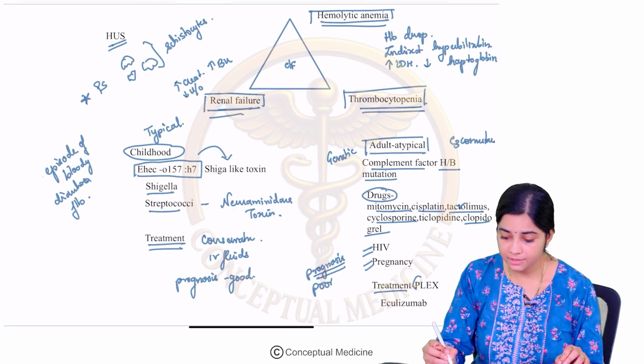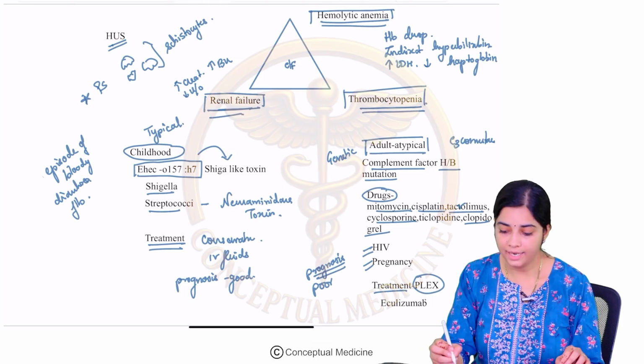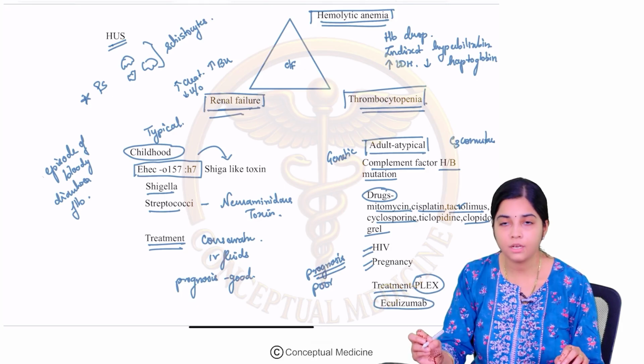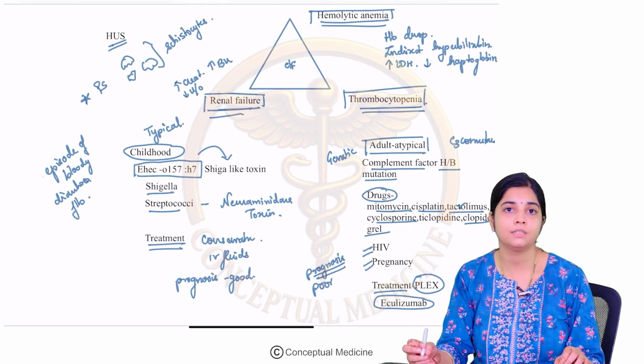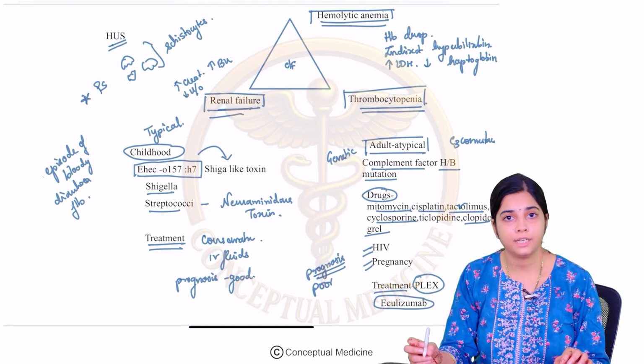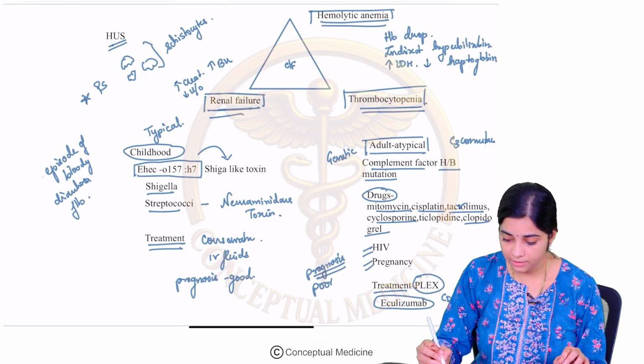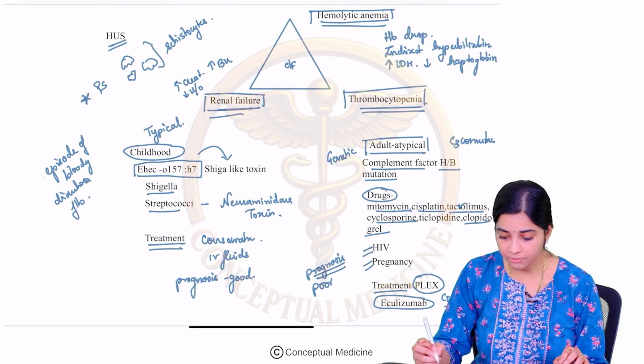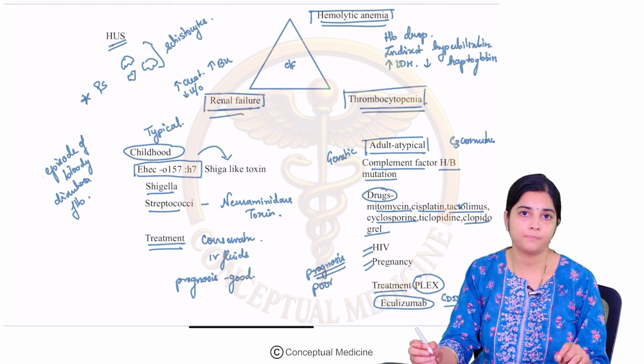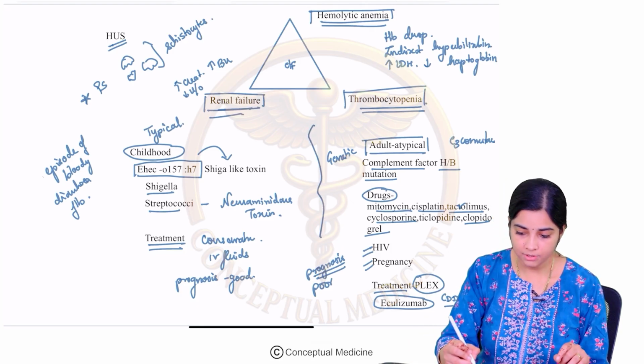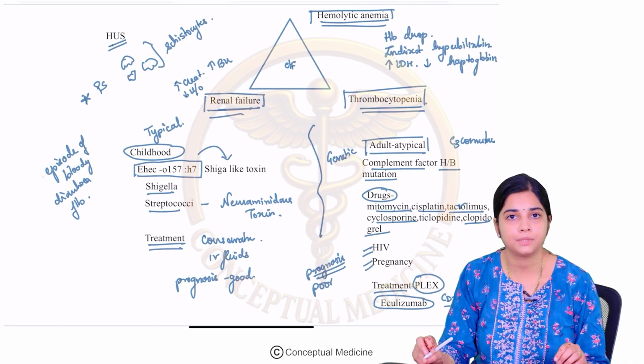The treatment is plasma exchange and the monoclonal antibody you have seen in the treatment of PNH, eculizumab. So this is about adult or atypical HUS.